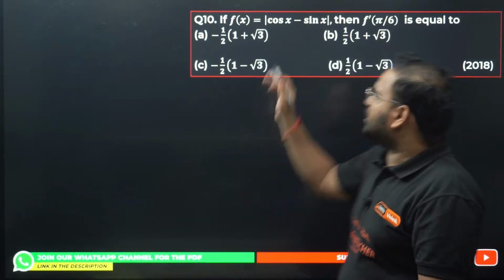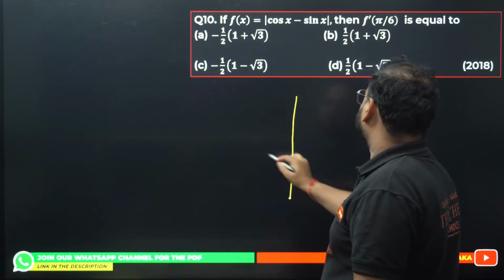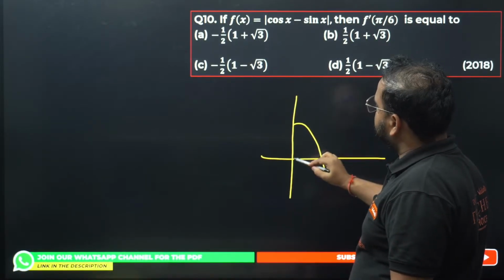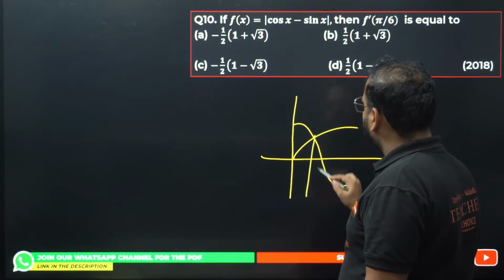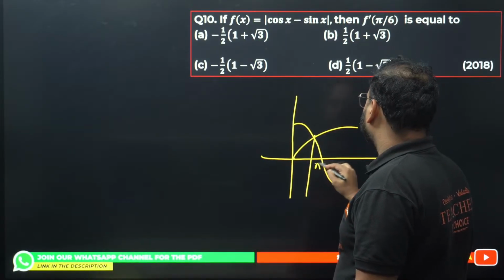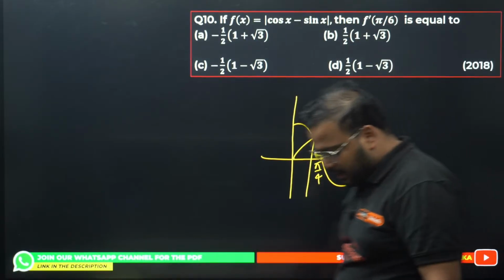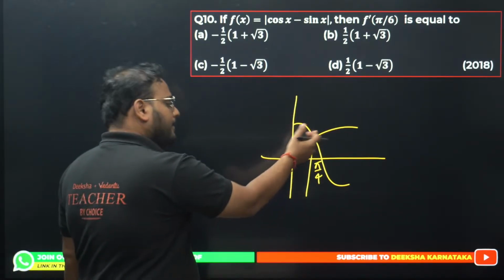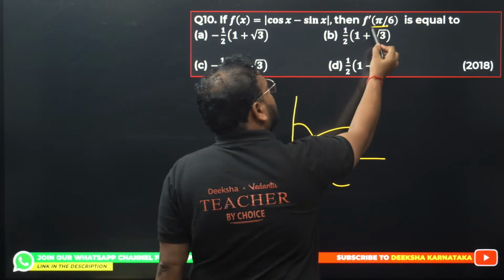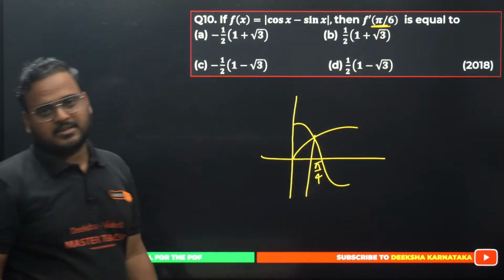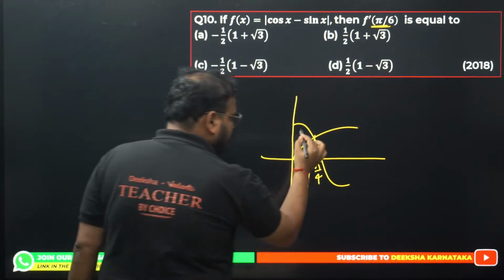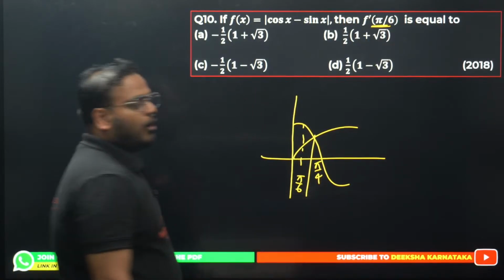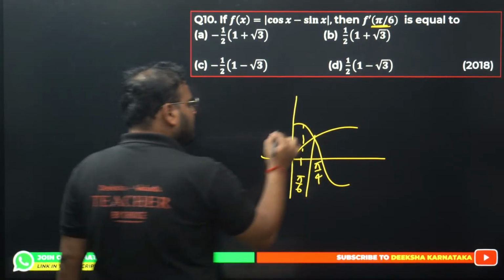Okay, so cos x minus sin x, draw the graph. Cos x is this, sin x is this. This point you all know is called pi by 4 or 45 degrees, because cos 45 is 1 by root 2 and sin 45 is also 1 by root 2, meaning they're both equal to each other. Where's the angle pi by 6? Pi by 6 is nothing but 30 degrees, which is before this. Somewhere here you'll have pi by 6. All of you agree?